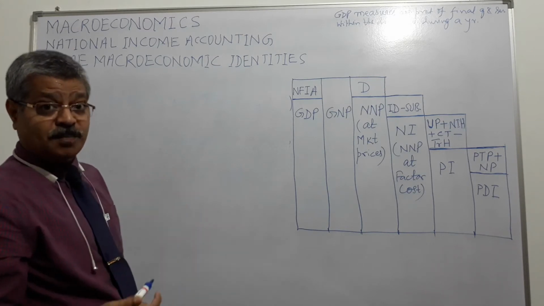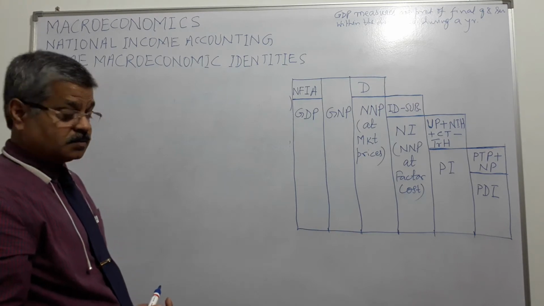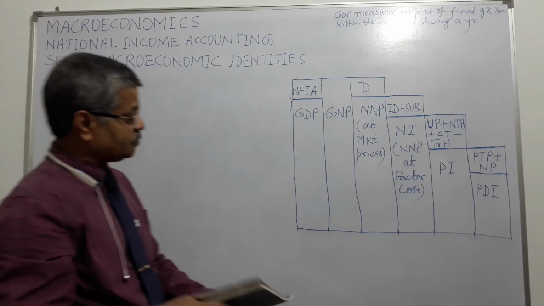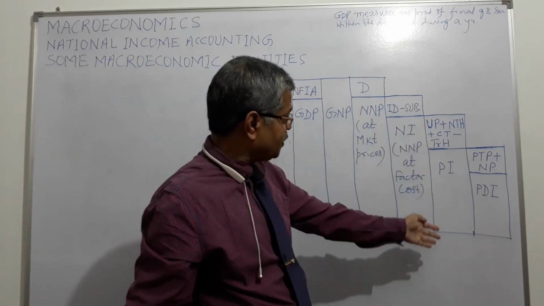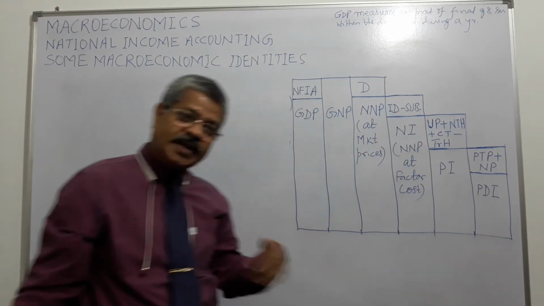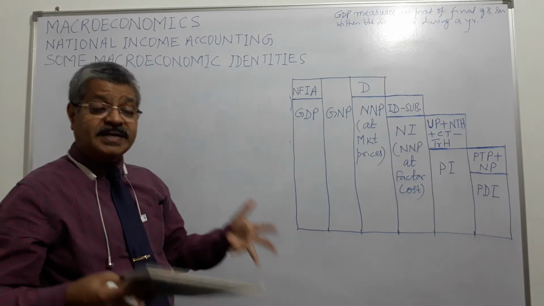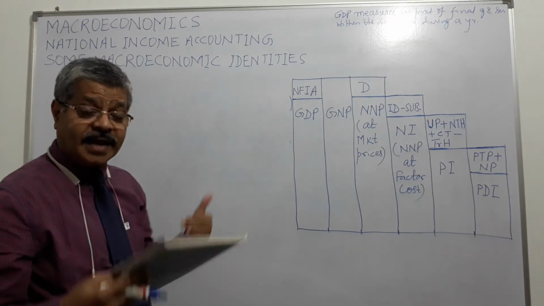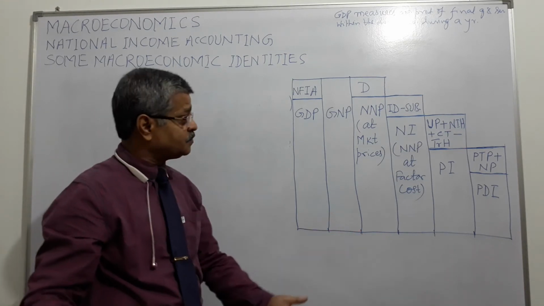They retain some of the profits, which is called undistributed profit, right? So here what we are doing, we are trying to arrive at the figure of what money finally lies in the hands of the households to spend, right?